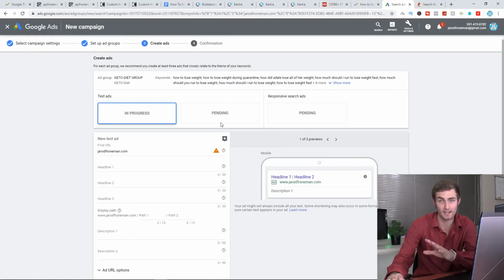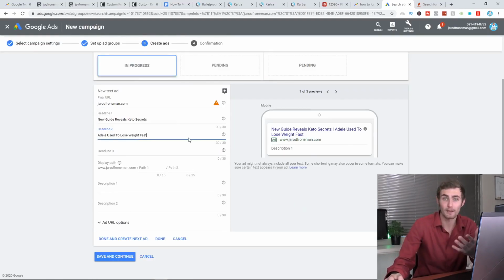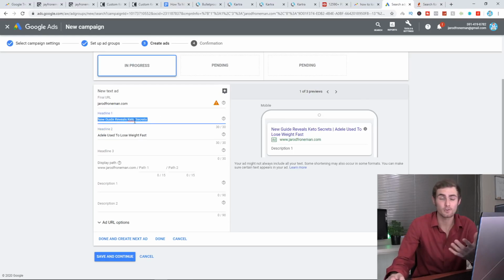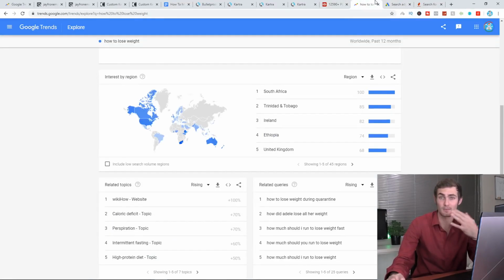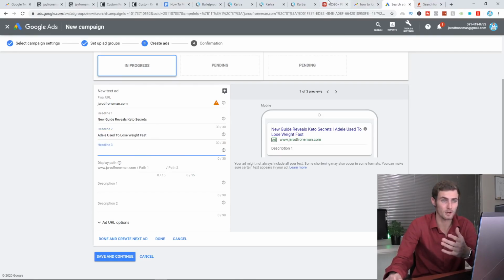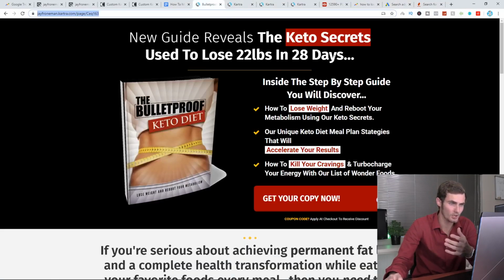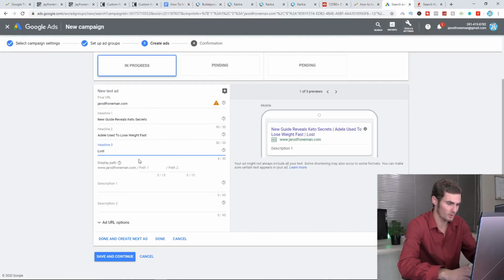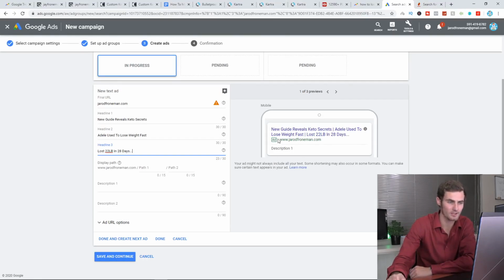We can then create what our ad looks like. So for headline 1, we can put new guide reveals keto secrets Adele used to lose weight fast, because that's something that's been searching a lot. It's something that's been trending right now, is that whole Facebook picture where Adele lost all of her weight. So this is something we can utilize to trend. For headline 3, we can put, for example, if I go back to this landing page, lost 22 pounds in 28 days. So we can go lost 22 pounds in 28 days, for example, just like that. So you can see this is what our ad is starting to look like.